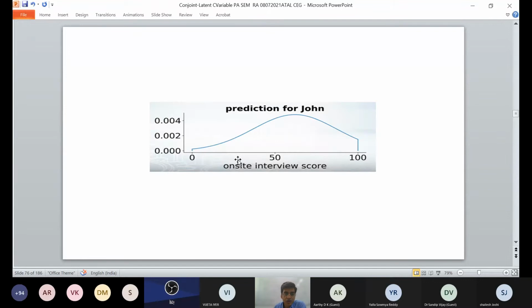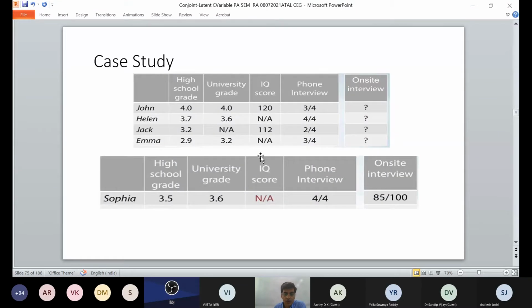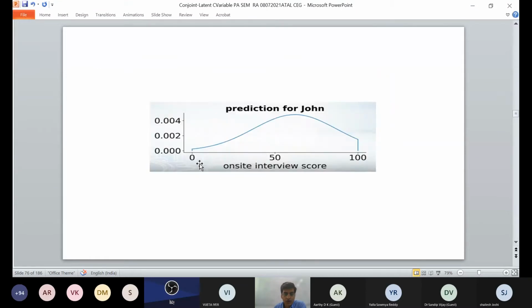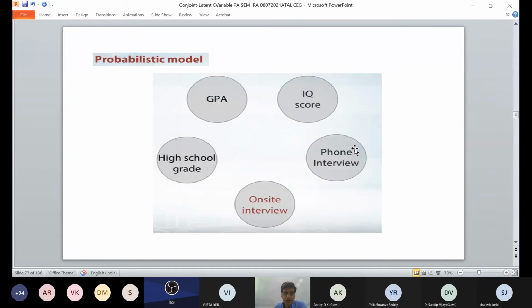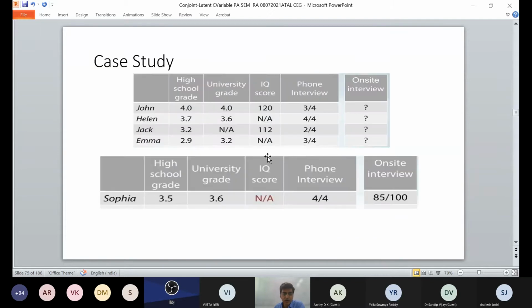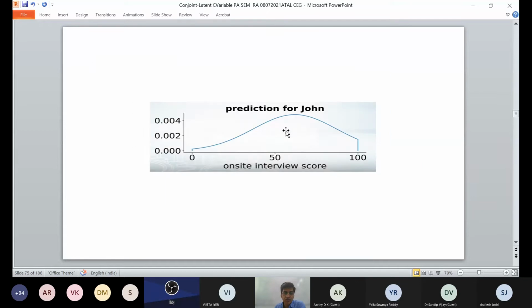Now, if you talk about John, the prediction for John is like this, on-site interview. A number of probabilistic models, like the model has to be based on high school grade. Now, if we talk about the key variables: on-site interview, GPA, IQ score, phone interview. So you have seen high school, university, IQ, but the on-site interview has not been taken.